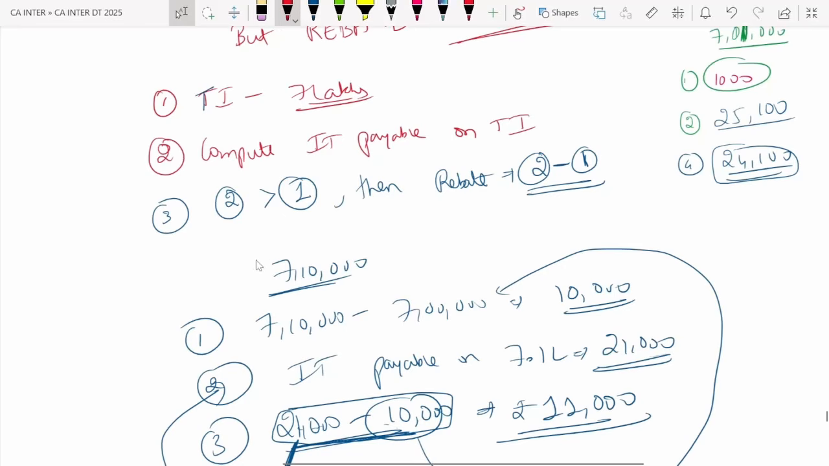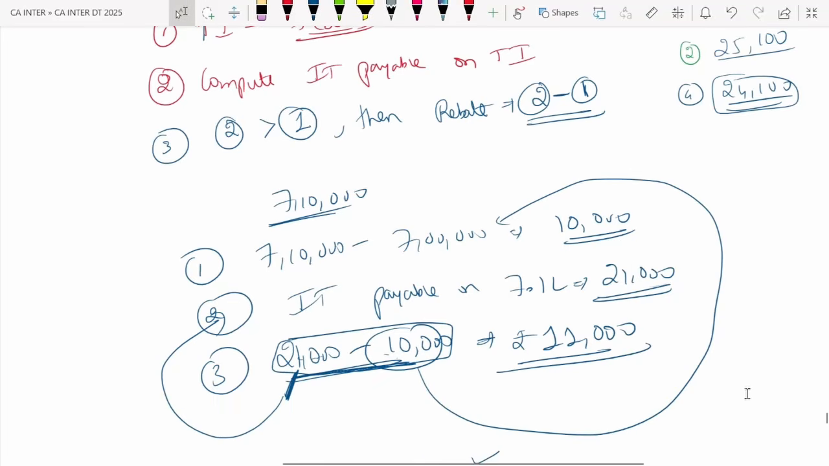Take 7 lakh 10,000. 7 lakh 10,000 minus 7 lakh is how much? 10,000 rupees. What is the income tax payable on 7.1 lakh? 21,000 rupees. What is the rebate? 11,000 rupees. Logic is what? Very simple. For 7 lakh, I don't pay any tax. But for 7.1 lakh, I pay a tax of 21,000.